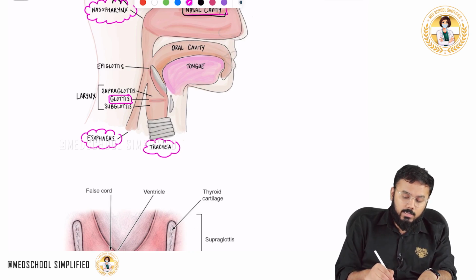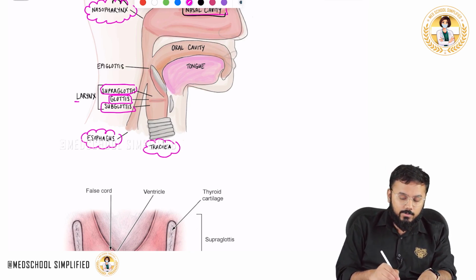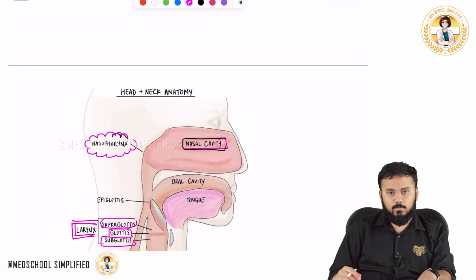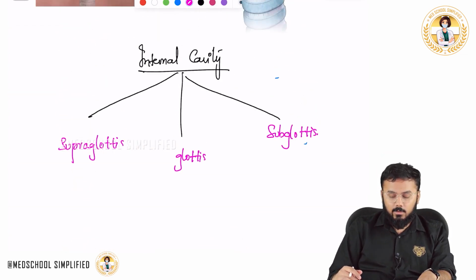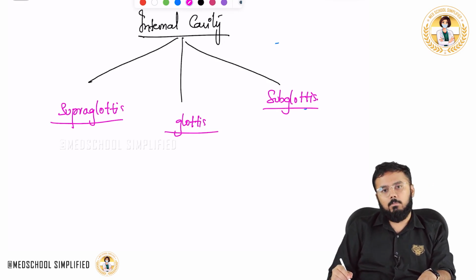Above the glottis is the supraglottis, and below the glottis is the subglottis. These three together you call the larynx. So the internal cavity of the larynx is divided into three: supraglottis, glottis and subglottis.